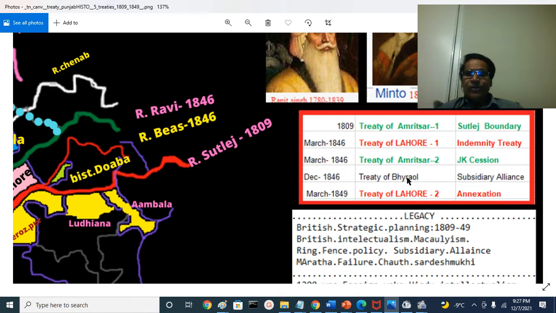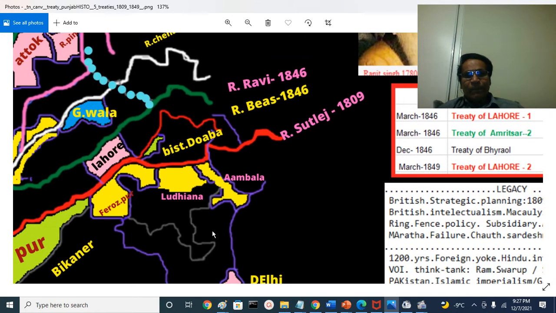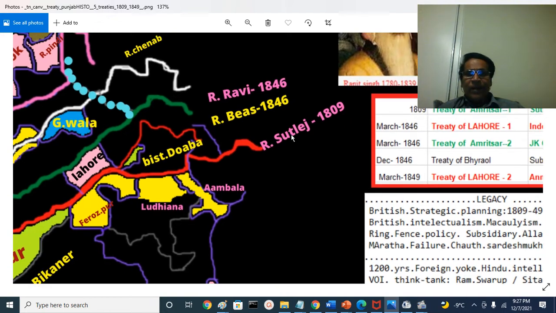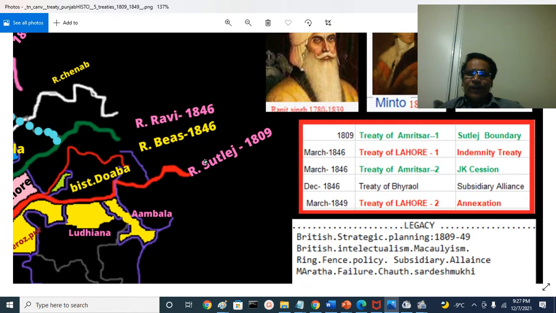5 treaties were signed within 40 years. First treaty was signed 1809, Treaty of Amritsar. Sutlej became the boundary between MahaRaja's territories in the north and British East India Company territories in the south. That is Sutlej boundary 1809. So first treaty, Amritsar Treaty, is Sutlej boundary treaty.